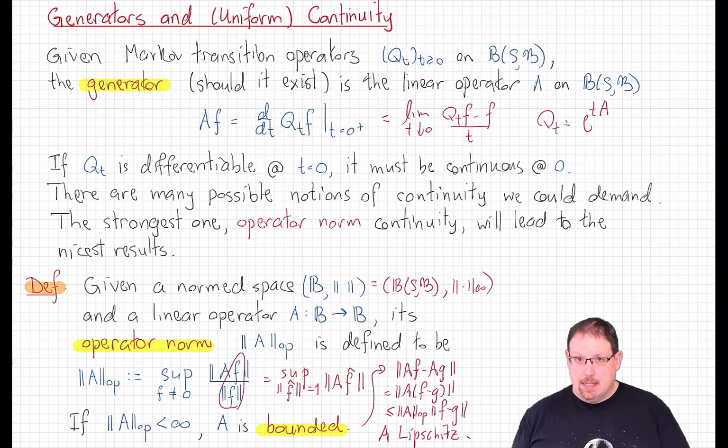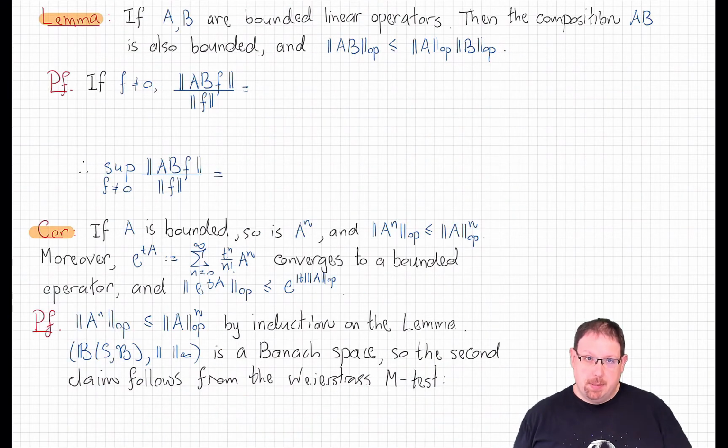And that's an easy exercise that I'll leave you to work out on a napkin in your spare time. One feature of that norm that is going to be important for us is that not only is it subadditive, as norms have to be to satisfy the triangle inequality, it is also submultiplicative. The space of bounded operators is an algebra. We can not only add two operators together, but we can multiply them, that is, compose them.